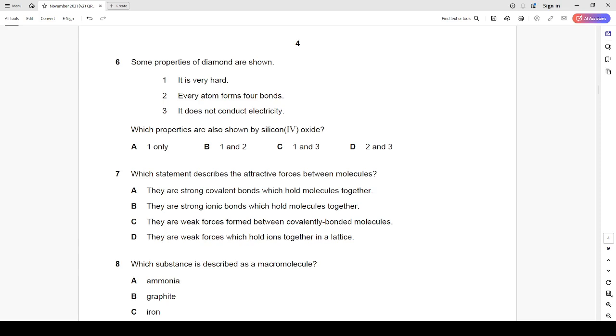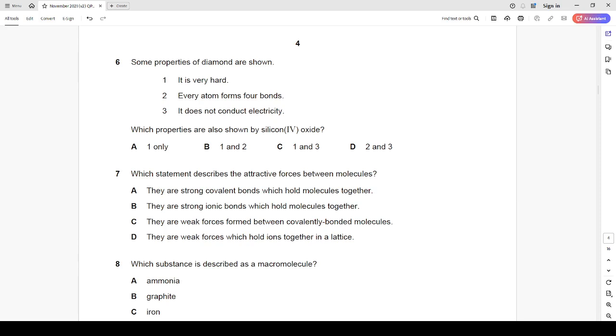Question number 6. Some properties of diamond are shown. It is very hard. Every atom forms four bonds. It does not conduct electricity. Which properties are also shown by silicon 4 oxide?